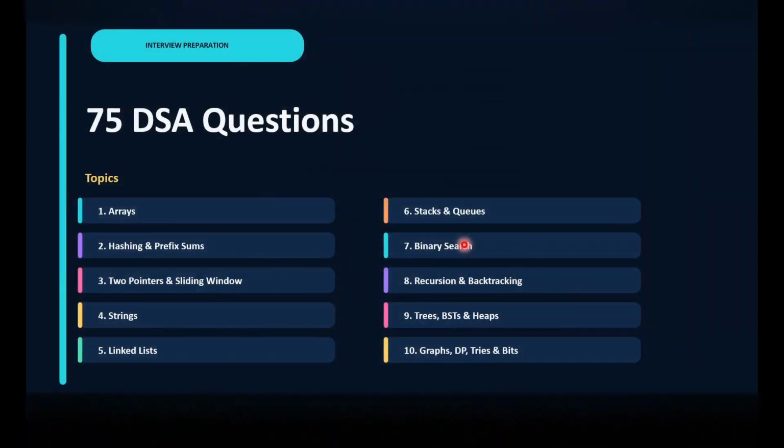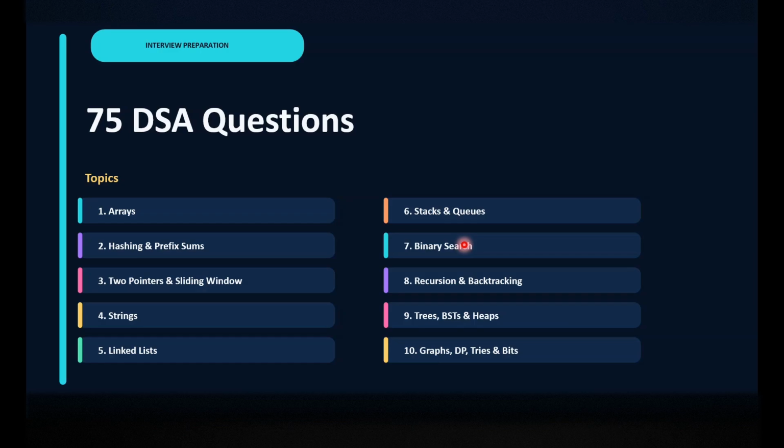In this 75 DSA question series, I have picked all the topics which are there in DSA. So all the topics are covered, and I have picked questions which are commonly asked by big product based companies, and these questions cover the patterns. Each question is a pattern which can help us in solving multiple questions. So these are the topics which we are going to cover.